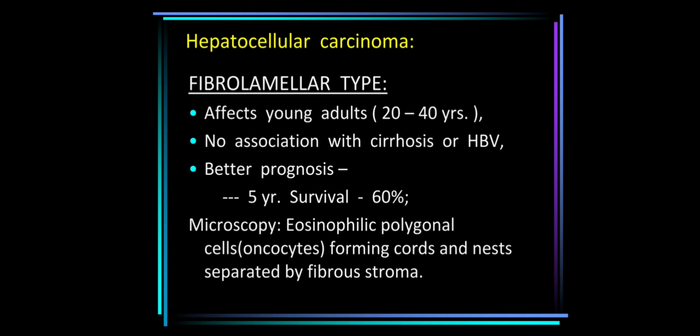And if you see the microscopy, it will be similar: eosinophilic polygonal cells will be there, but they'll be slightly oncocytic, meaning more granular cytoplasm will be there, and they will form cords and nests separated by fibrous stroma. So this word fibrous stroma is important. Fibrolamellar means fibrous stroma means fibro, and lamellar means cords and nests in a lamellated pattern.